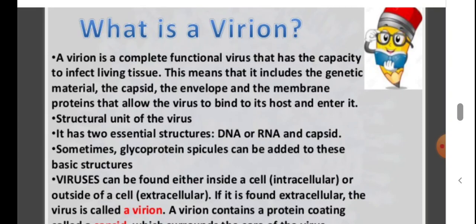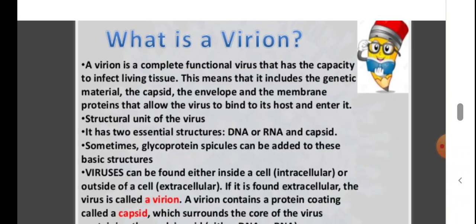Okay, so it is a structural unit of the virus. And it has two essential features, that is the genetic material and the capsid. Genetic material can be DNA or RNA, and the capsid is the protein coat. And sometimes it may have glycoprotein spicules surrounding it on the envelope. That is not present for all virions. In certain virions, there will be an envelope surrounding it, and on this envelope, there will be glycoprotein spicules.